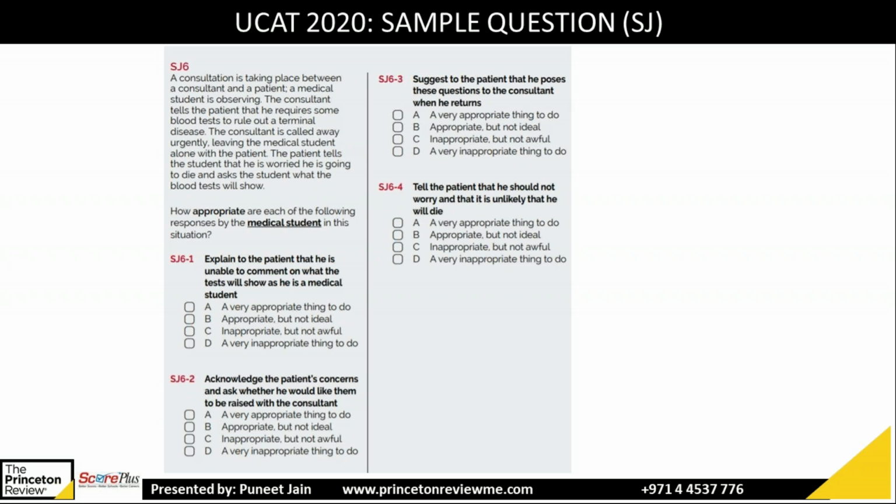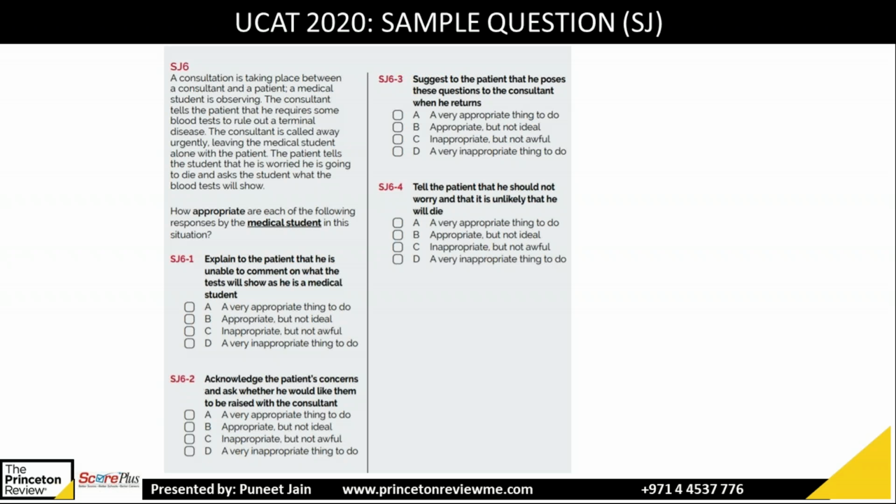So SJ61, what it is saying, explain to the patient that he is unable to comment on what the test will show as he is a medical student. So this is appropriate because obviously he doesn't know, but it is not ideal. The ideal will be when he gets to know the test result. So the correct answer will be B. Next, try one more, SJ62.